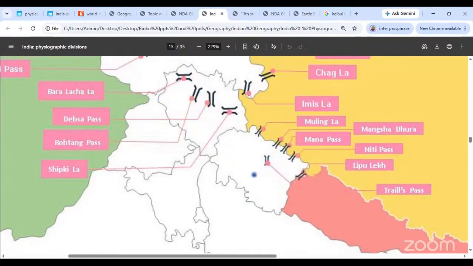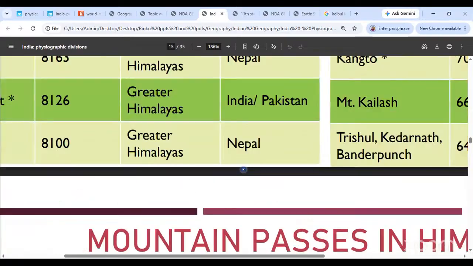And then of course you have the Trails Pass over here. Trails Pass से आपको इतने questions नहीं पूछते हैं. The one way to remember passes is कि आप जरा current affairs को watch out कीजिए. Watch out for current affairs. See if the government has started any new pass or closed down any old ones. If weather has affected any of the passes, that should be good enough for you, because there are so many passes. How do you know which pass you'll be asked a question on? So keep Indian physiography and Indian economics as much towards current affairs as possible. जितना current affairs से आप draw कर सकते हो, उससे related चीजें उतनी कीजिए. Okay, that is the Lipulek for you.